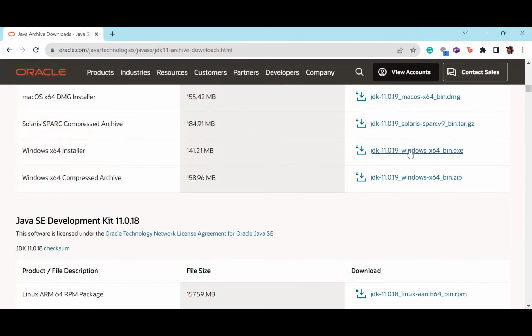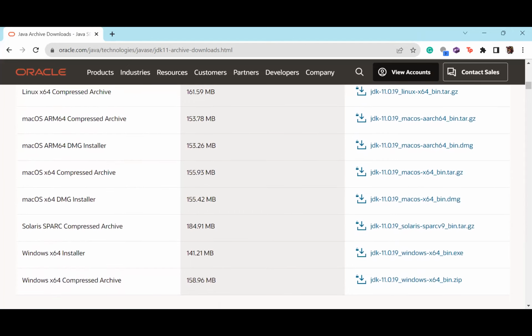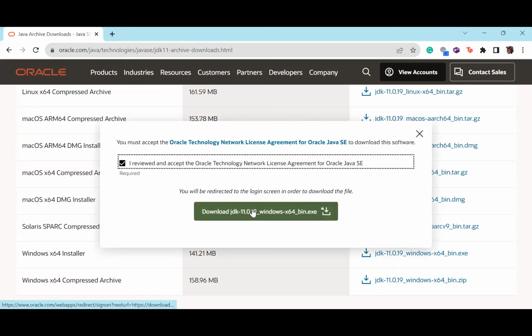You can see Windows x64 installer, not that one. The x64 installer is just above that. Yeah, the exe file is there, on the same line, that one. Click on that. Select that checkbox and click on that.